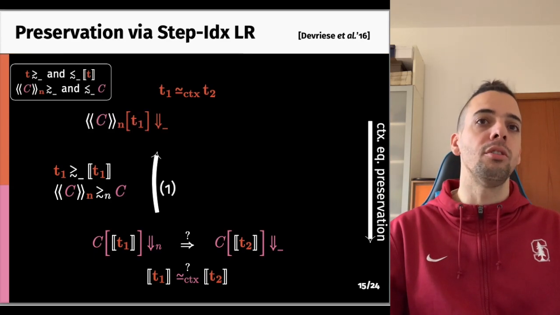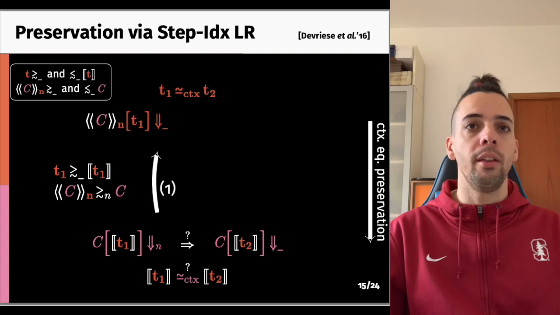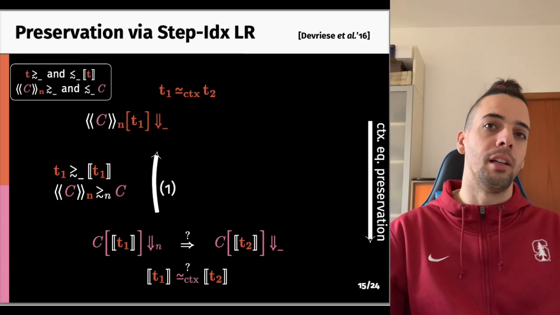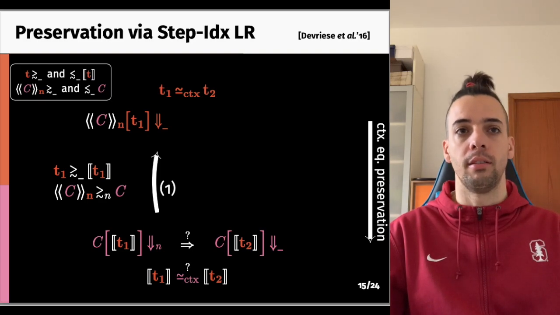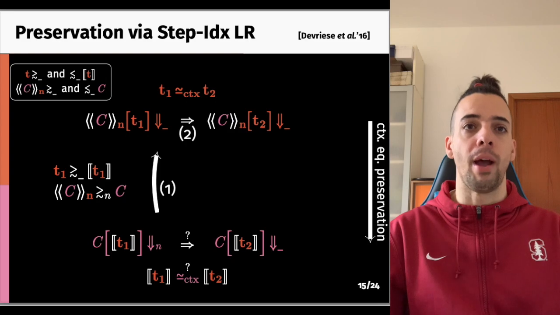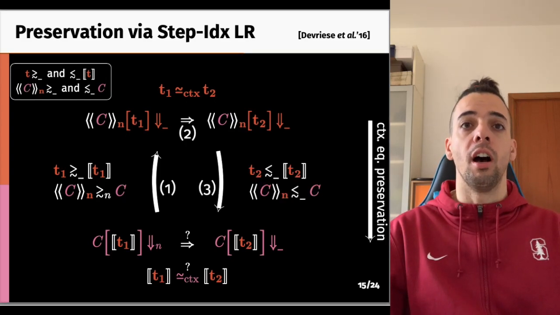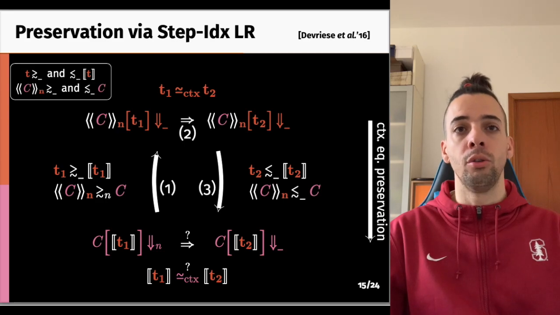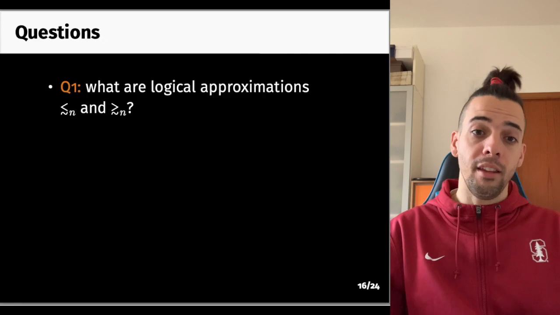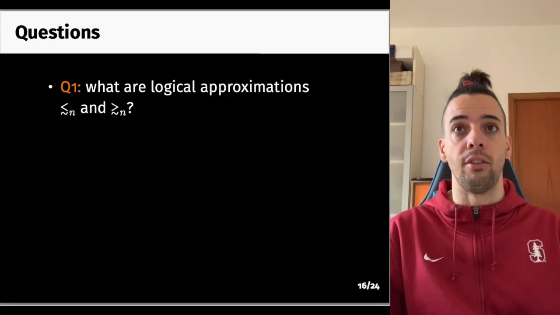By the relatedness of terms and contexts, knowing that equi C with compile T1 terminates, we can conclude that the back translated C with T1 terminates. Then we use isocontextual equivalence to conclude that back translated C with T2 terminates. And then we use the other direction of the logical relation to conclude that equi C with compile T2 also terminates. At this point, there are a few questions that need answering.